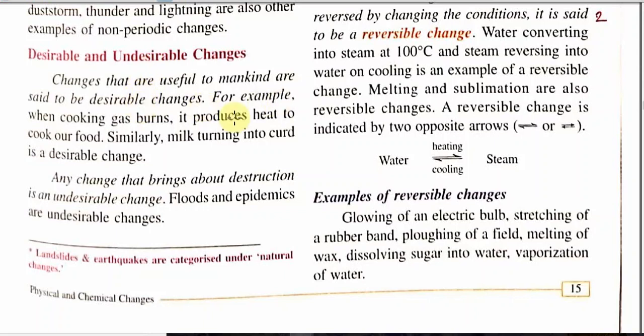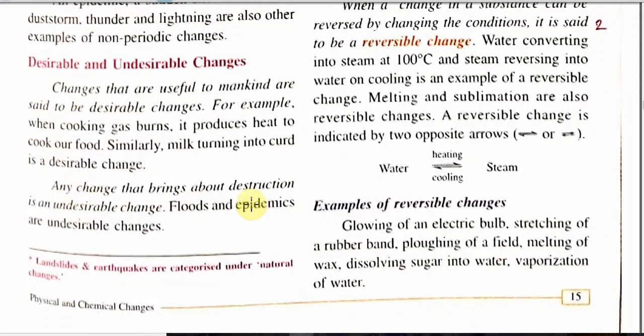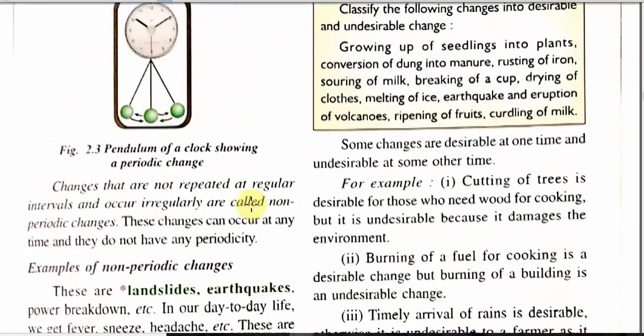Similarly, when we burn a gas, it produces heat so that we can cook food. This is desirable change. Similarly, floods and epidemic are undesirable change. It means we do not want that change to take place. Students, we will go to the next point.